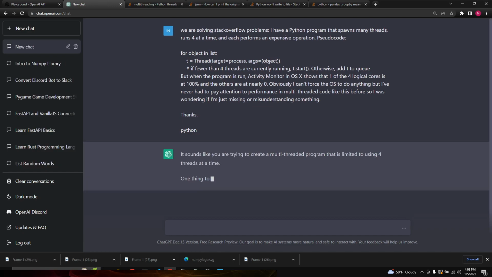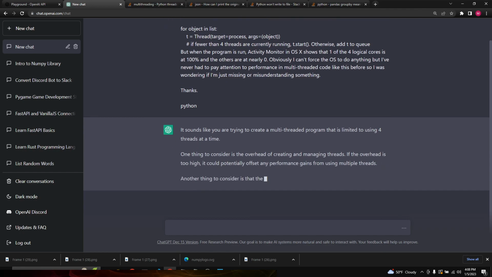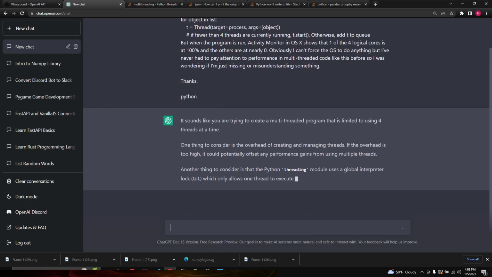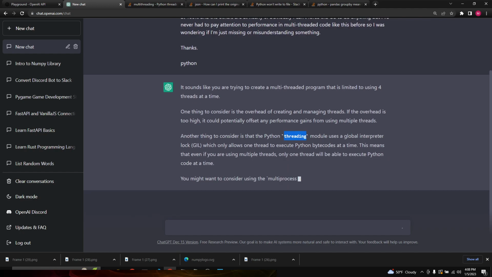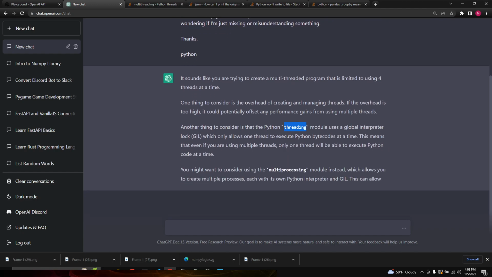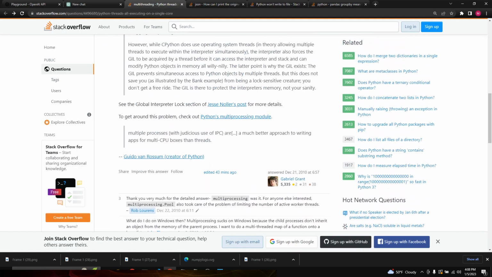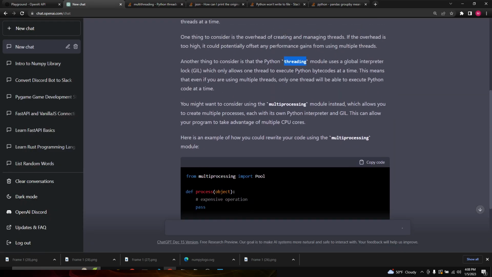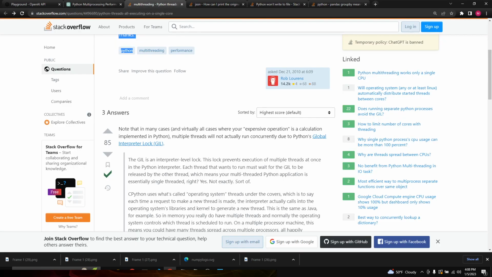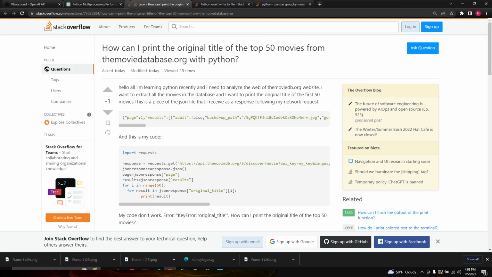It says it sounds like you're trying to create a multi-threaded program that is limited to using 4 threads. One thing to consider is the overhead of creating and managing threads. Another thing to consider is that the Python threading module has a global interpreter lock, or GIL, which only allows 1 thread to execute. I believe somebody was mentioning it here. Also, it says, here's an example of how we could rewrite your code using the multiprocessing module. You might want to consider multiprocessing, which was the exact answer. Okay, let's not waste any time. Let's move on to the next one.